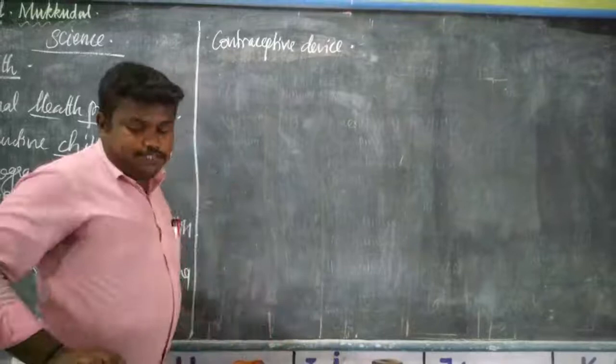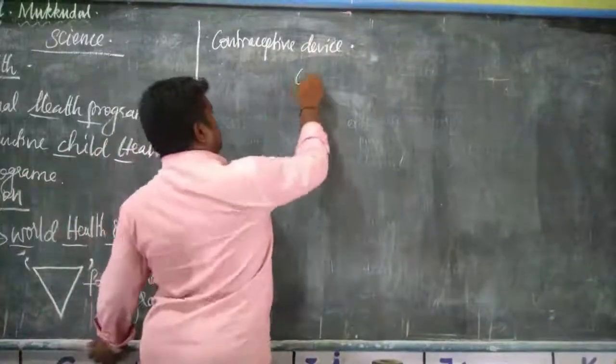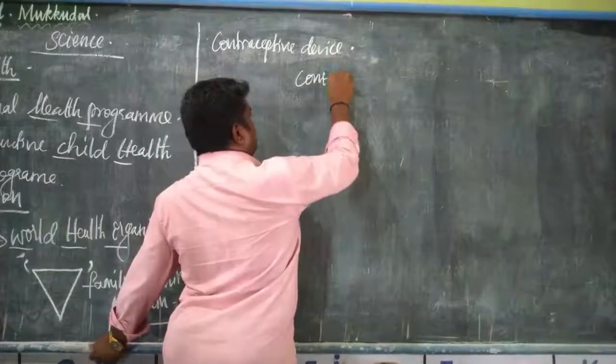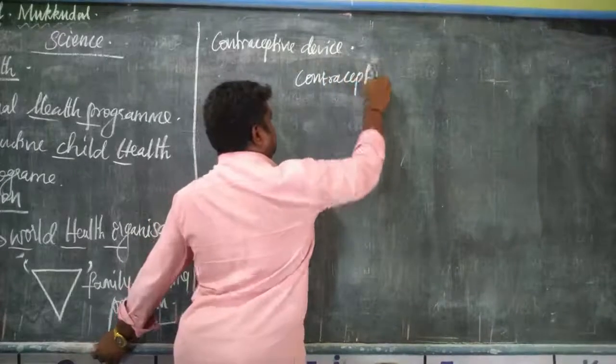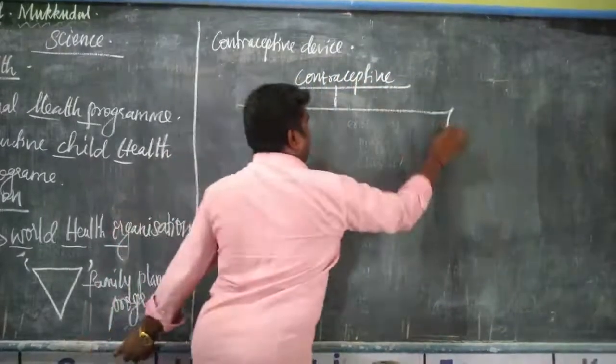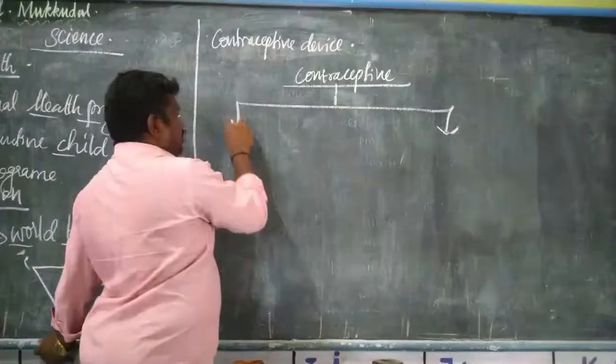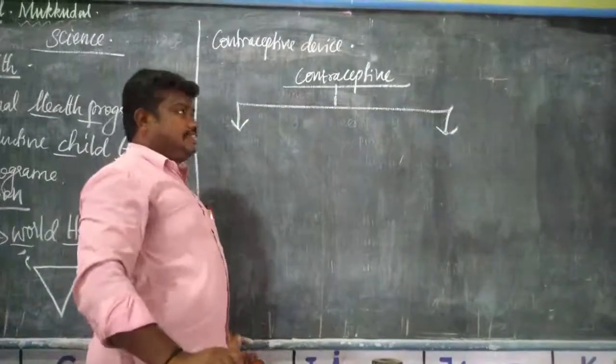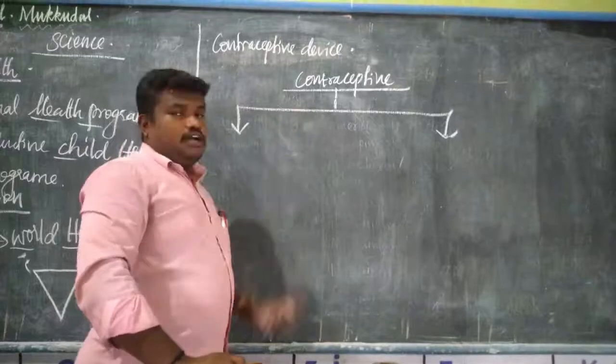So the contraceptives are classified into four types. There are four methods used in contraception.